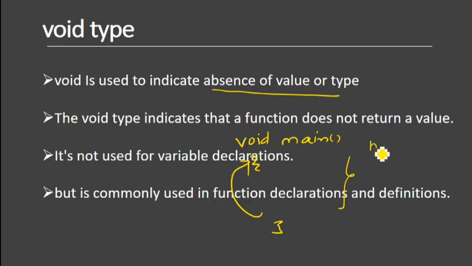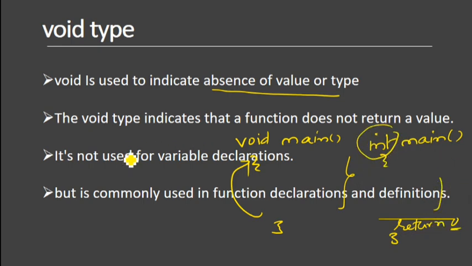For example, if you are declaring int main, then the main function must compulsorily return 0, or in place of 0 we can return any value. That must be an integer value only. So the void type indicates that the function does not return a value. It's not used for variable declaration, so I cannot declare void a equal to 10 because void is not a data type, but it can be used for function declarations and function definitions.